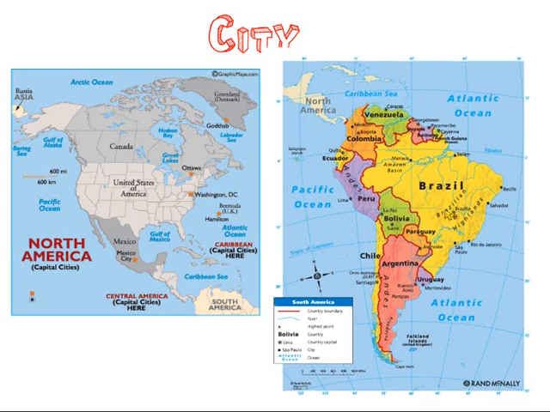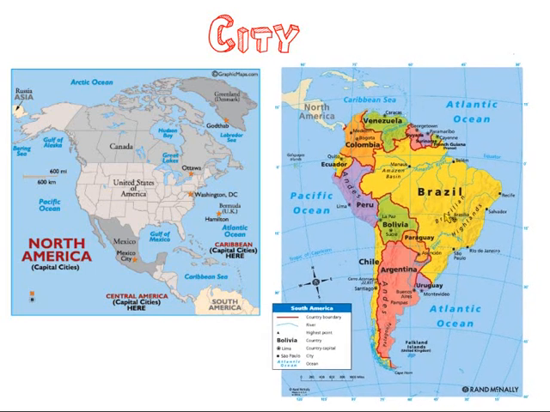And then look below, the other part of the American continent, South America. We have many countries, Brazil, and inside the countries we also have the cities. For example, Sao Paulo, Rio de Janeiro, Salvador, Recife, they are in Brazil. Or Caracas is a city of the country Venezuela, and so on.